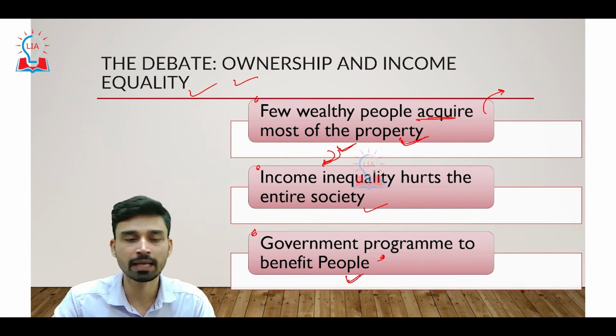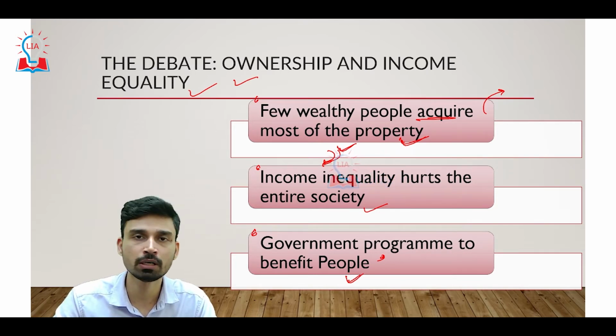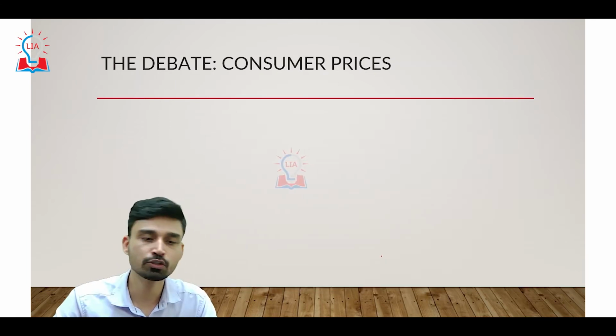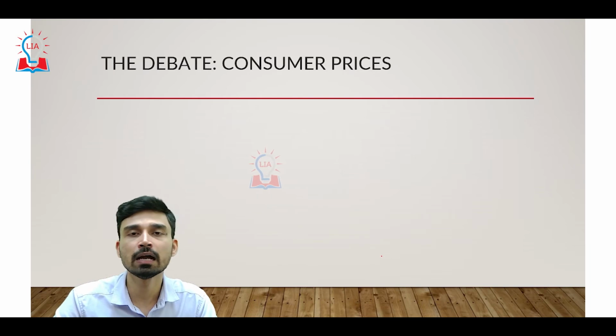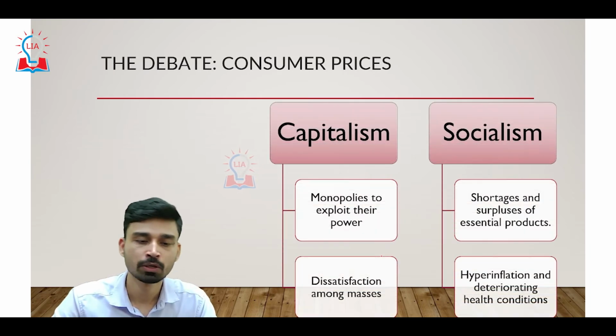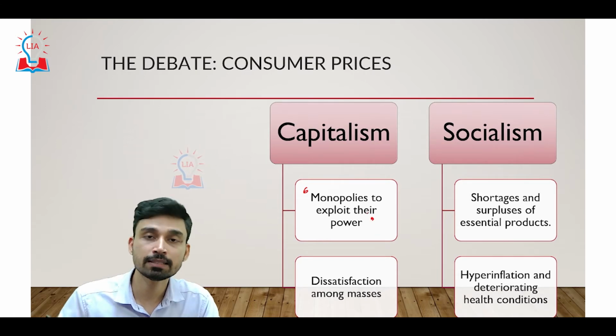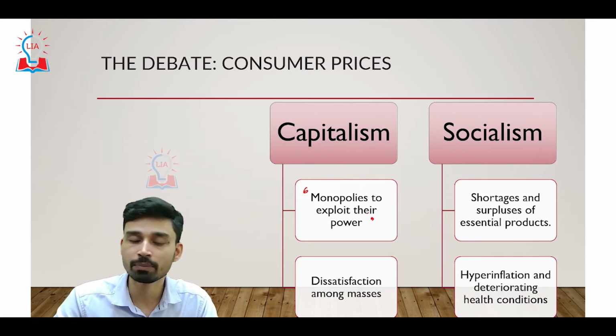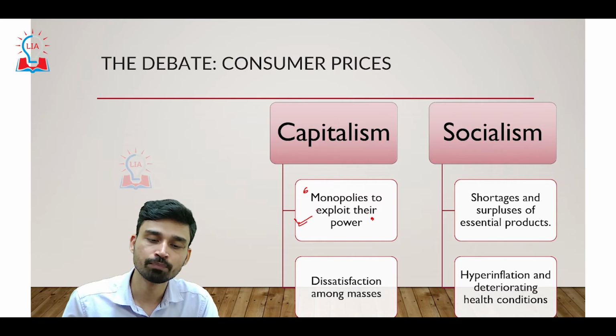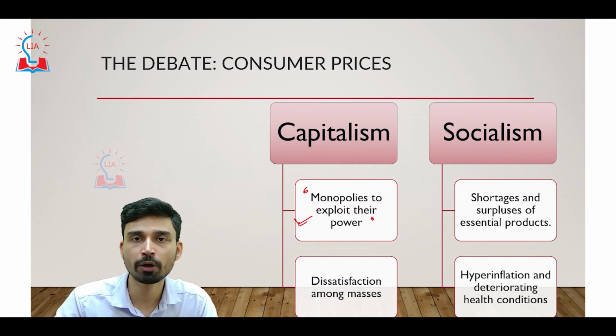So we have discussed, as far as ownership and income equality is concerned, what is the viewpoint of both socialists and capitalists. Now coming to the next debate, which is with regard to consumer prices. In this regard, the disadvantage of capitalism is that there is monopoly, and monopolies can be used to exploit power.